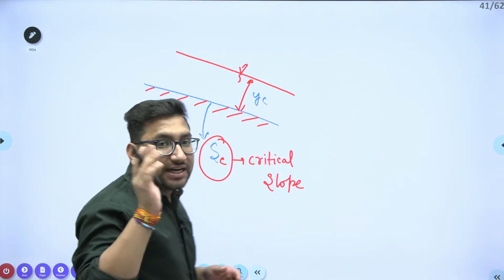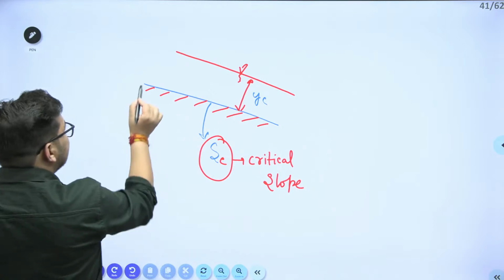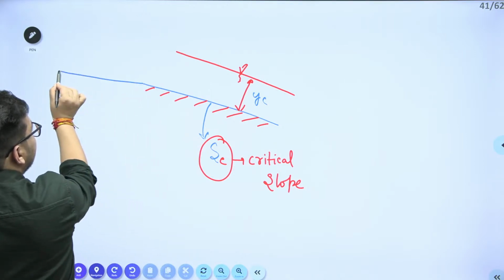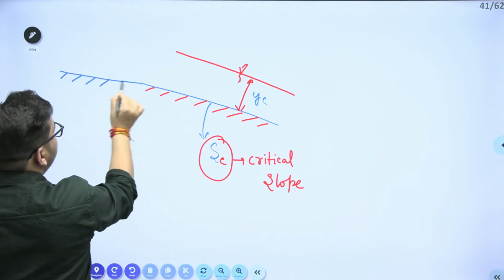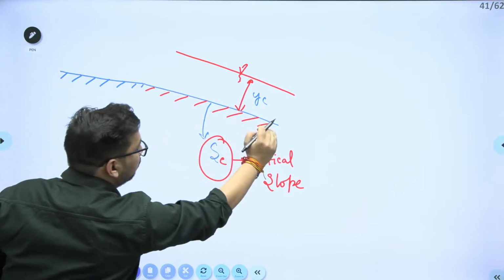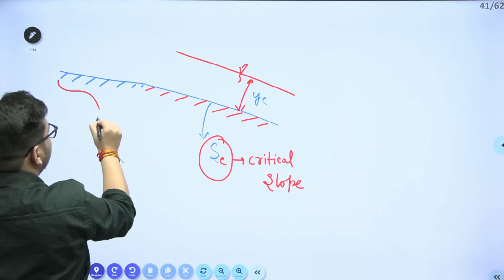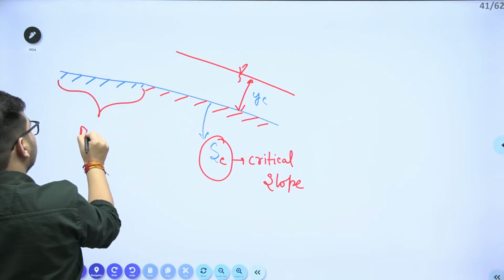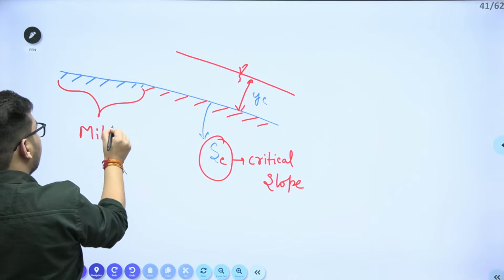Now, if the channel slope is less than this particular critical slope, this particular slope will be your mild slope.